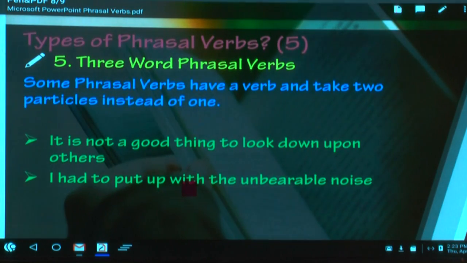And the fifth one. 3-word phrasal verbs. Usually, phrasal verbs are 2 words. A verb and a preposition, or a verb and an adverb. But here, how many words? 3 words. So these are known as what? 3-word phrasal verbs. Some phrasal verbs have a verb and take 2 particles instead of 1.